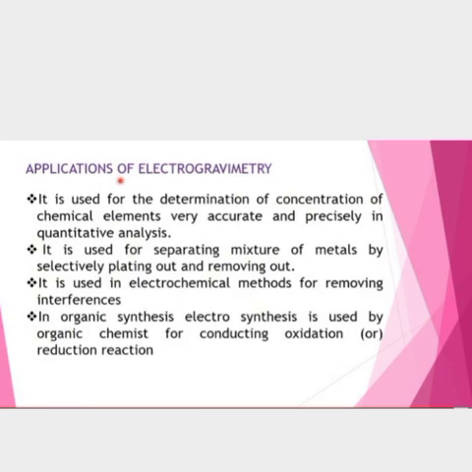It is used for separating mixtures of metals by selectively plating out and removing them. It is used in electrochemical methods for removing interference. In organic synthesis, electrosynthesis is used by organic chemists for conducting oxidation or reduction reactions. In electrogravimetry, the electrolysis process involves oxidation and reduction reactions, and they are used in organic synthesis.